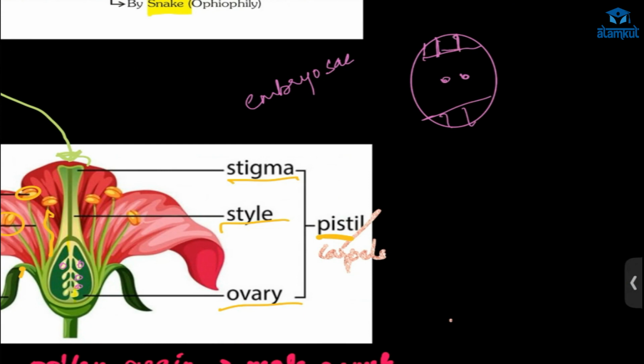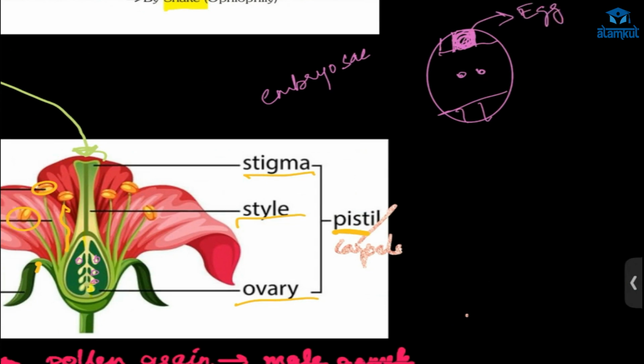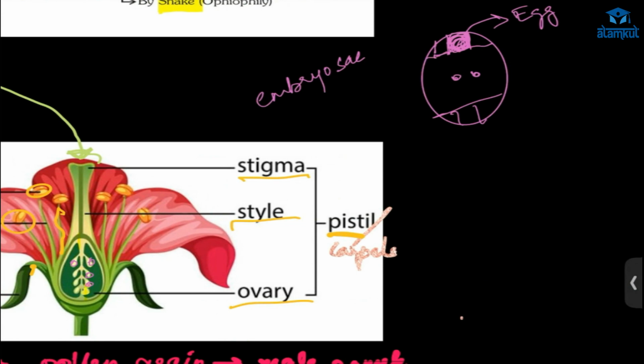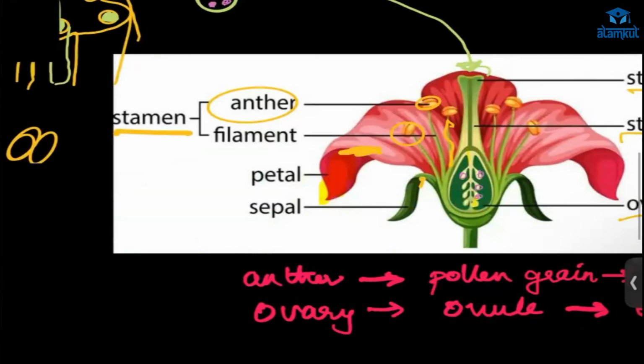The middle one is our egg, the female gamete. Both of these are synergids. Here we have the antipodal cells, and this one is the polar nuclei.